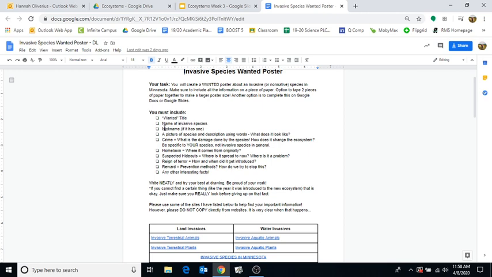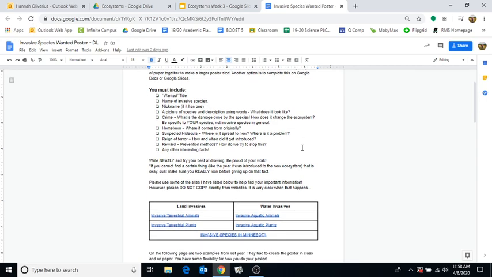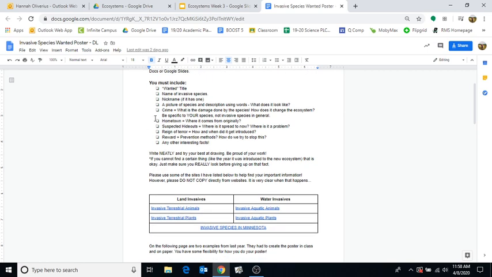You need a wanted title, the name of the invasive species, a nickname if it has one, a picture and a description in words. What does it look like? How would you identify it? Then for the crime, be specific to what damage your species does to an ecosystem. Why is it harmful? Why is it not good?